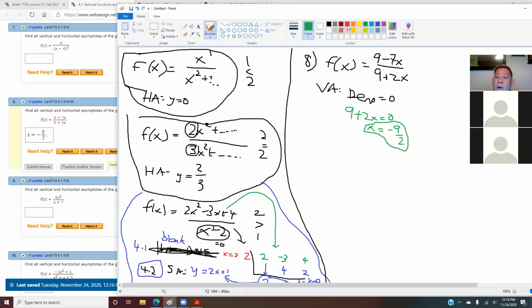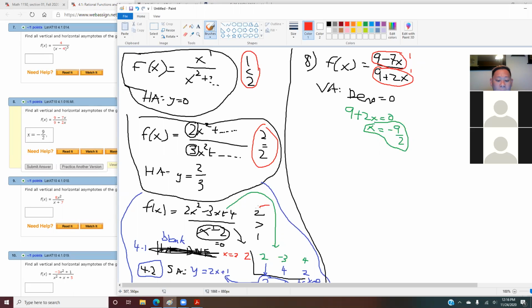Next, look at your power. What power do we have for the top one? Negative 7x, right? The power is 1. And what power do we have on the bottom one? Also 1. So which rule applies? Is it the first one, the second one, or the third one? Are these two powers less than, equal to, or greater than? They are the same.